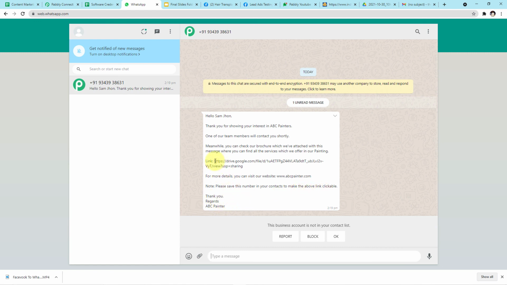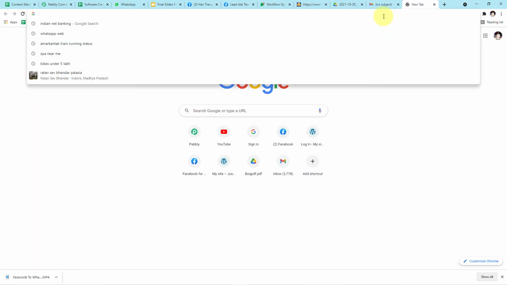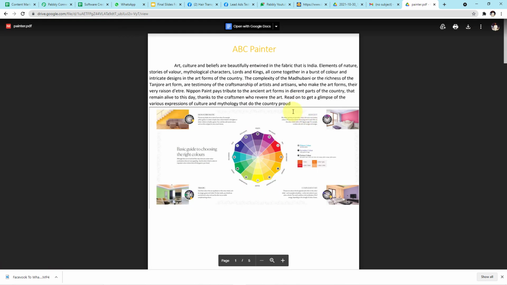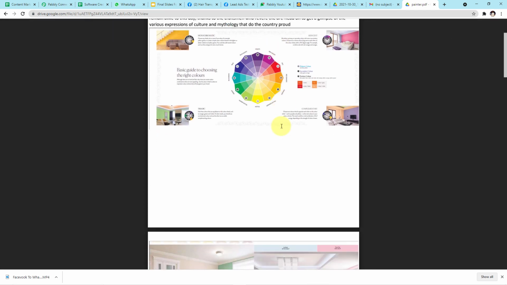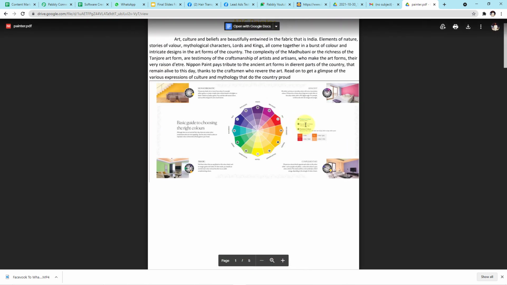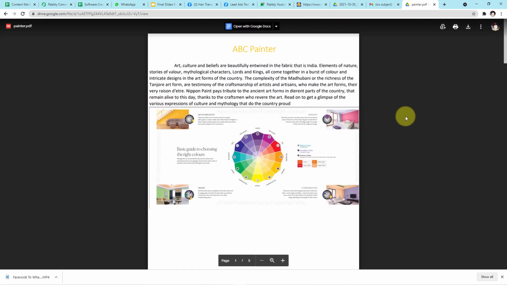Okay guys, that's why this link is not clickable, because we haven't saved the number. Now let me copy the link and open it in the new tab, and let me show it to you if the link takes us to the brochure which I want to send to my customers or not. Let it open guys. Yes guys, this is the same brochure which I want to send to my customers. Here you can see. Now you have seen how perfectly the integration has worked. Let me take you back to my Pabbly Connect account.